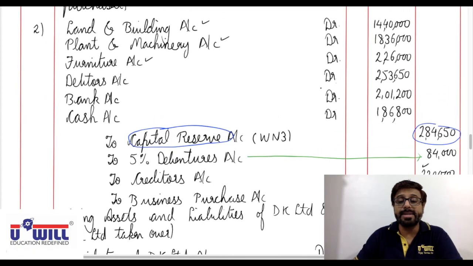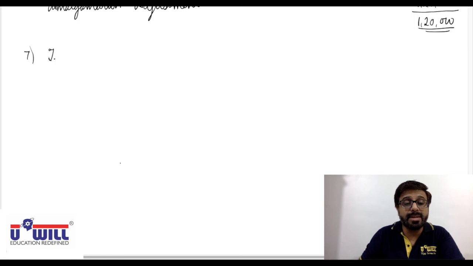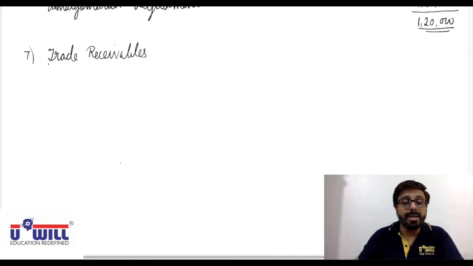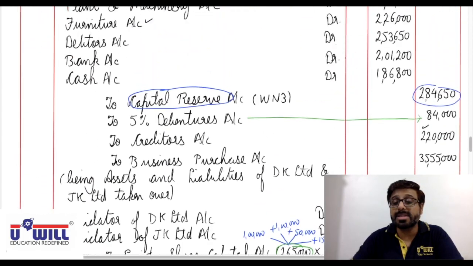So directly debtors. Debtors will come in trade receivables. So seventh is trade receivables. In that debtors, now how much are debtors? 2,53,650.